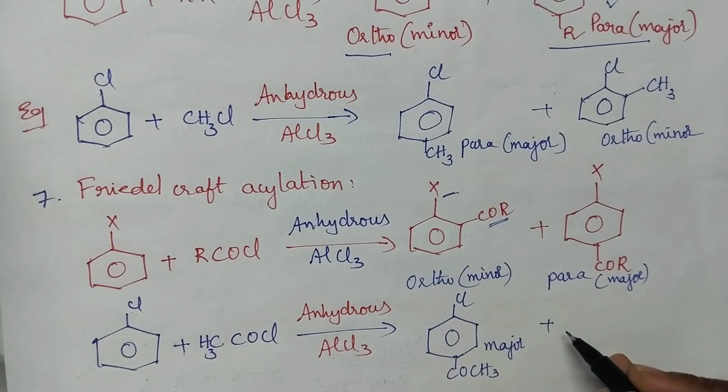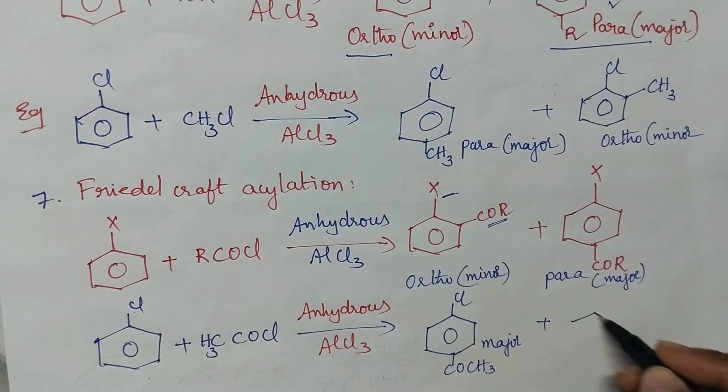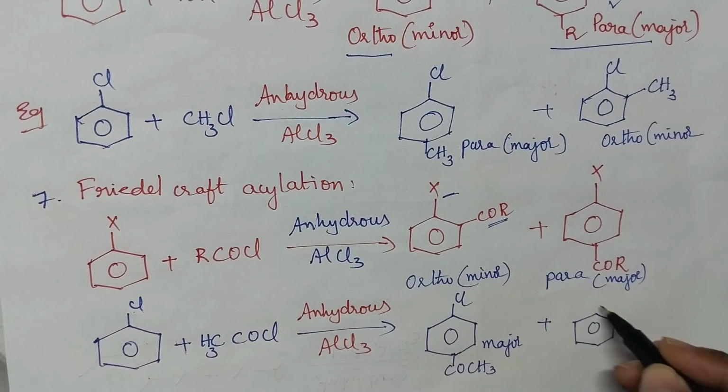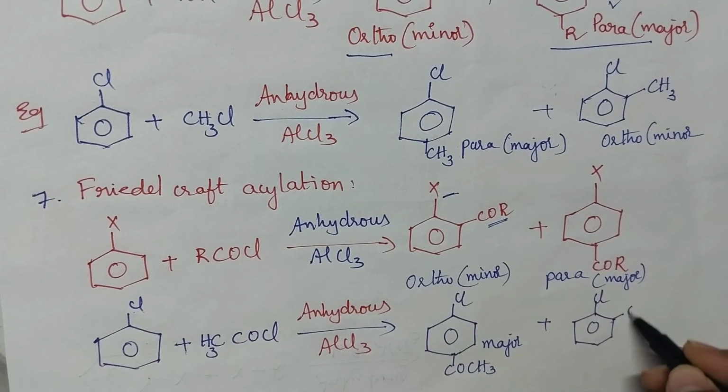And what is the minor product? Undoubtedly, the ortho isomer is the minor product.